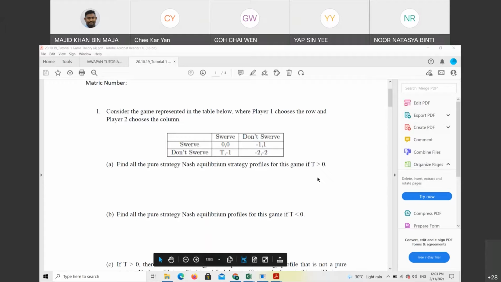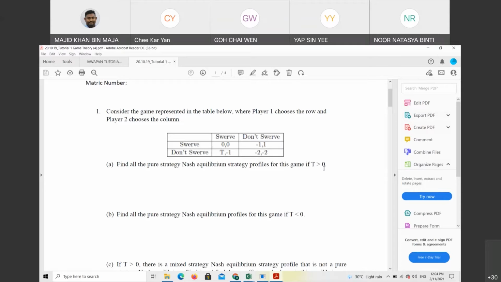Good afternoon. Okay, so for this game, let's say now t is more than 0. They're asking to find the Nash equilibrium if t is more than 0. First of all, we choose player one. Player one is playing row or column? Play row. Correct. We're playing row. So if player one chooses between swerve or do not swerve, which one will be chosen? Is it choosing 0 or t, in the case t is more than 0?